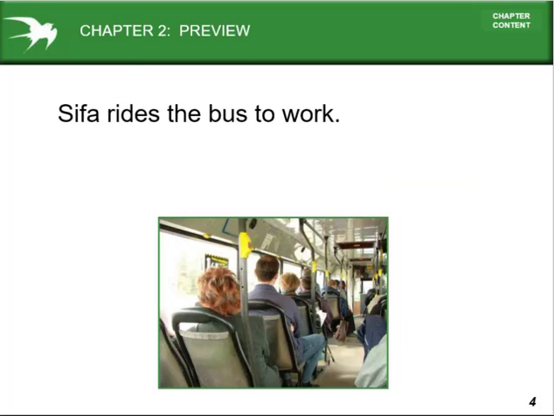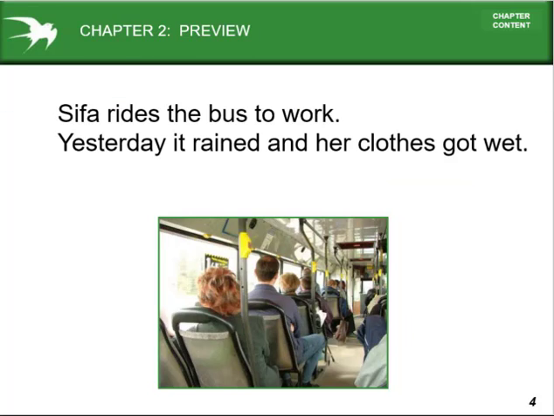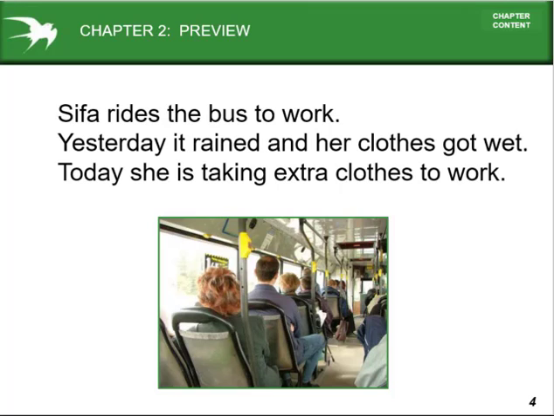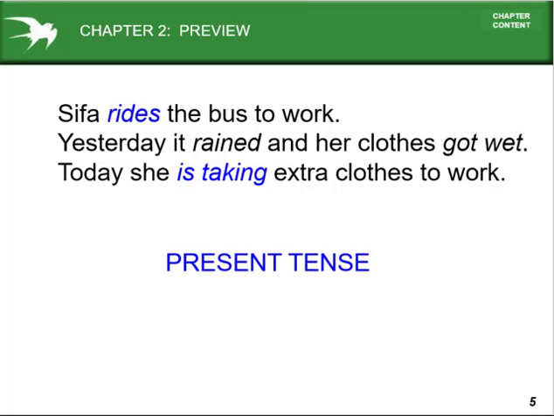Example: the past, it started to rain, her clothes got wet. Today she is taking extra clothes to work. Where the sentence describes the usual activities of day-to-day life, that indicates the present tense. The action that happened in the past, using a past time indicator, will be the past tense.